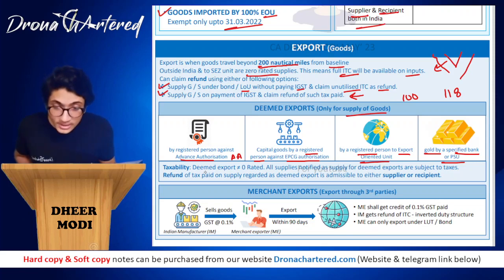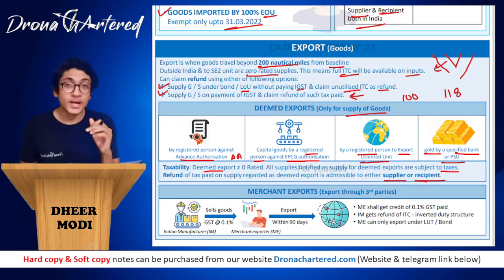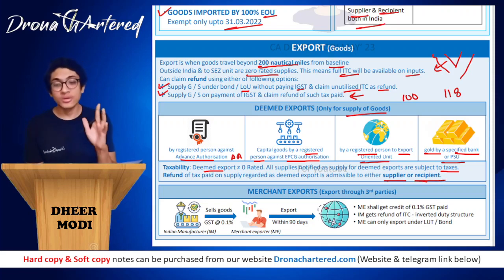So taxability, your deemed exports are not zero rated, because zero rated are different. All supplies notified as a supply for deemed exports are subject to taxes. Refund of tax paid on supply regarded as deemed export is admissible either to the supplier or recipient. Okay, so either the supplier will take it or the recipient will take, either of them will be allowed to take it.